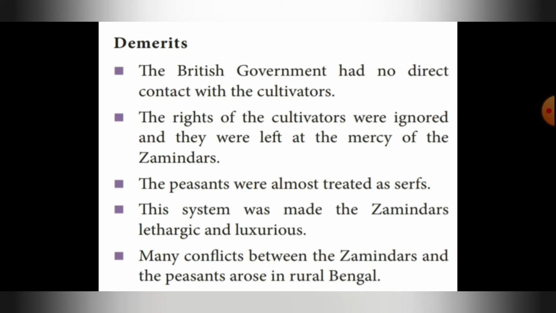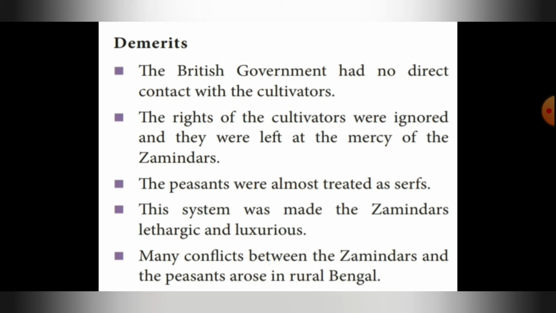Okay, peasants are nothing but farmers. The one who is cultivating the land, doing agriculture, is called what? Farmers, right? Peasants. So they were almost treated as serfs. Serfs are nothing but slaves of the zamindars.